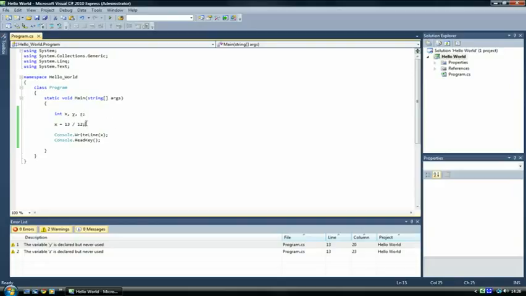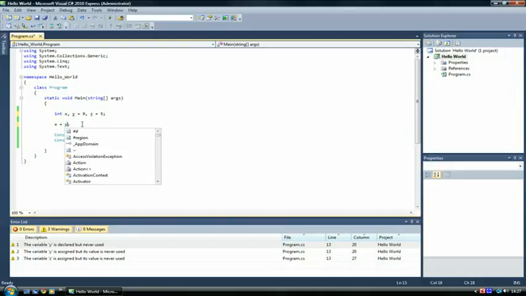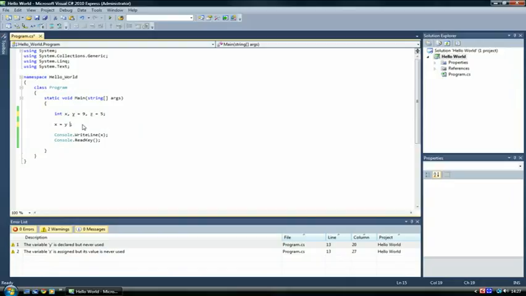So now you know how to do basic sums using numbers. Now let's go ahead and give y a value of 9 and z a value of 5. Instead of using numbers here, we can use variables. So we can have y plus z.